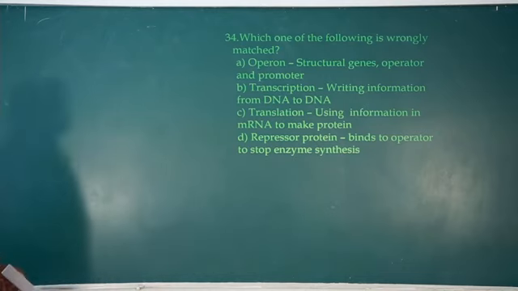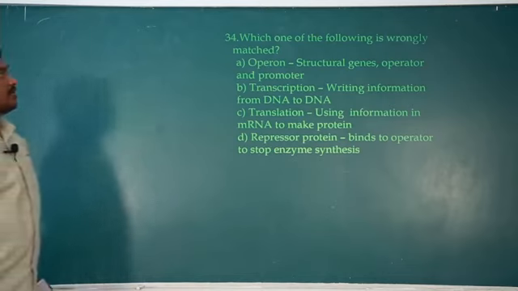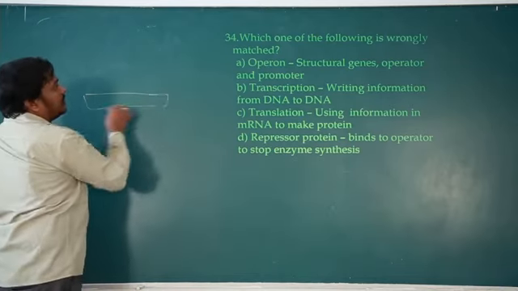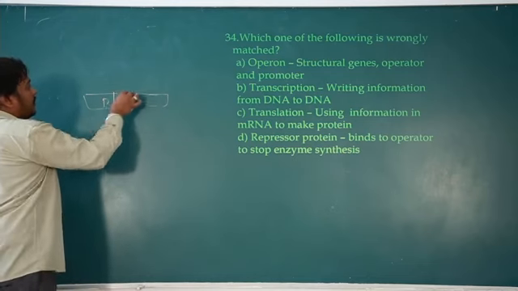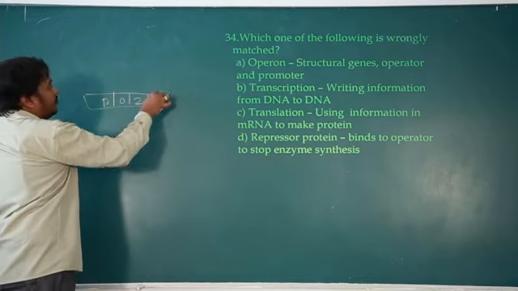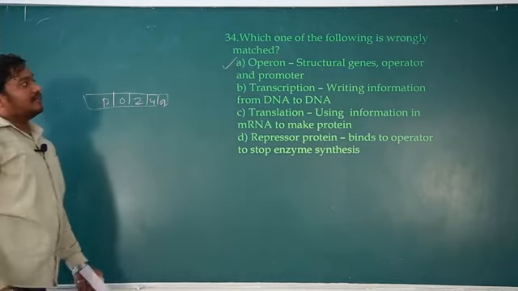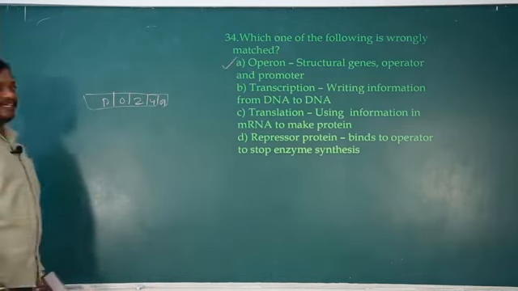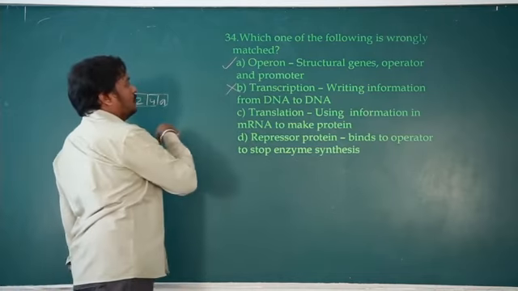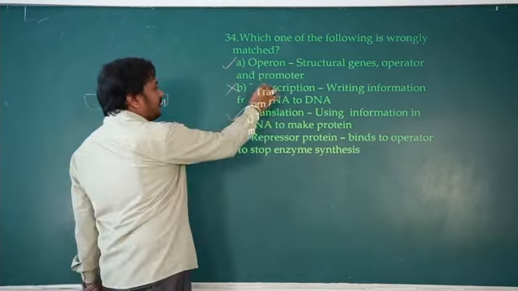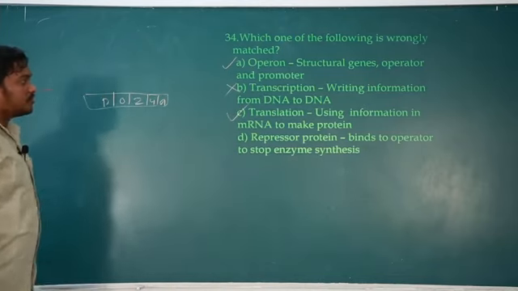So which of the following is wrongly matched? Operon: structural gene, operator and promoter. If you remember the lac operon model, it consists of operator, promoter, and Z, Y, A structural genes. So it is right. Transcription, it is writing information from DNA to DNA. It is not called transcription. Translation, using information in mRNA to make protein. Yes, that's right. Then repressor protein binds to operator to stop the enzyme synthesis.